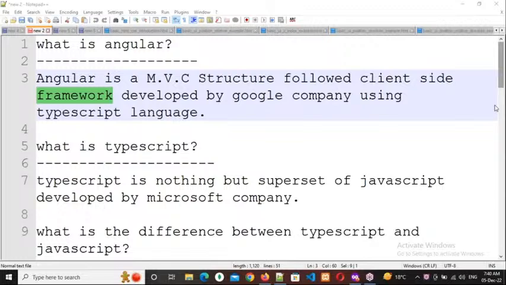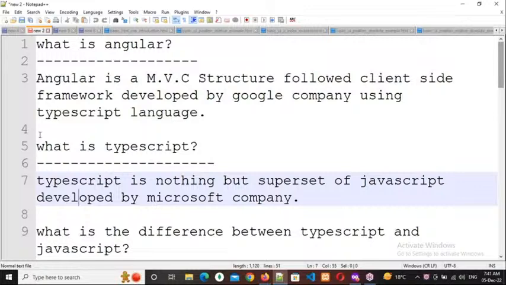So like that, Angular is also developed by TypeScript language. So that's why in the starting of the classes I will discuss TypeScript also in the course. No need to worry, I will teach TypeScript here also. Now coming to TypeScript. What is TypeScript? TypeScript is nothing but a superset of JavaScript developed by Microsoft company. Google company developed Angular, Microsoft developed TypeScript, and Angular is developed using the TypeScript language.